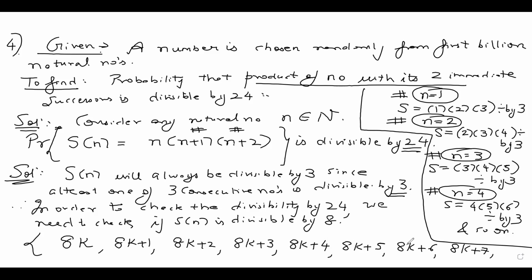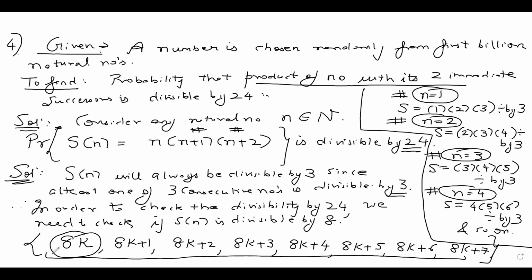Remember, 8k plus 8 will go back to the cycle of 8k only. It's a cycle, okay? So this completes one cycle of all the numbers of the form 8k, 8k plus 1, 8k plus 2, 8k plus 3, 8k plus 4, plus 5, plus 6, plus 7. The moment I write 8k plus 8, I can take 8 common, so it becomes 8 times k plus 1, which is of the same form as 8k only. So I don't need to go to 8k plus 8 because that will repeat the same cycle starting from here only. So I'll start with 8k and I'll go on to 8k plus 7.